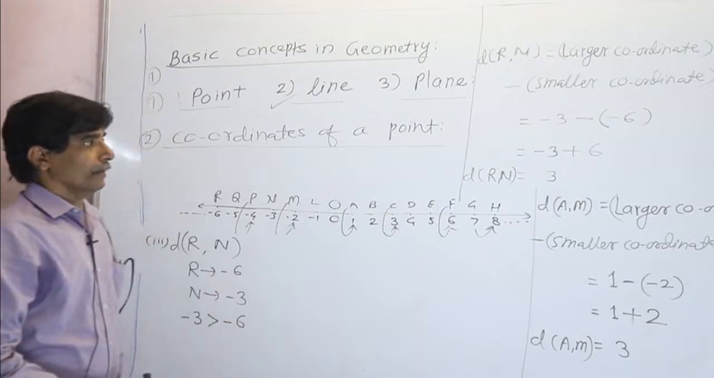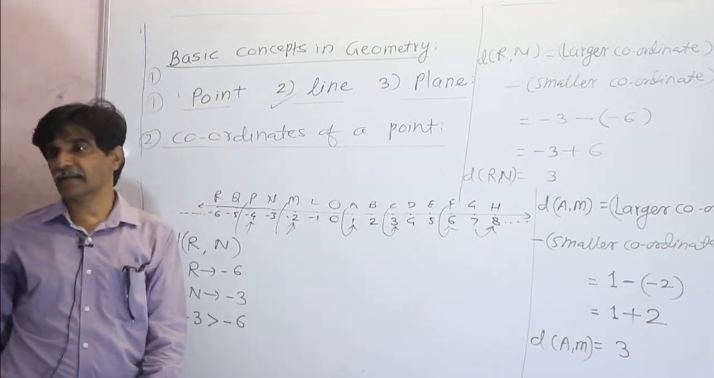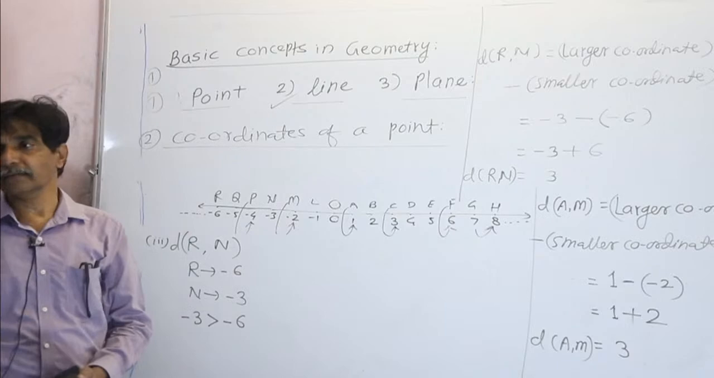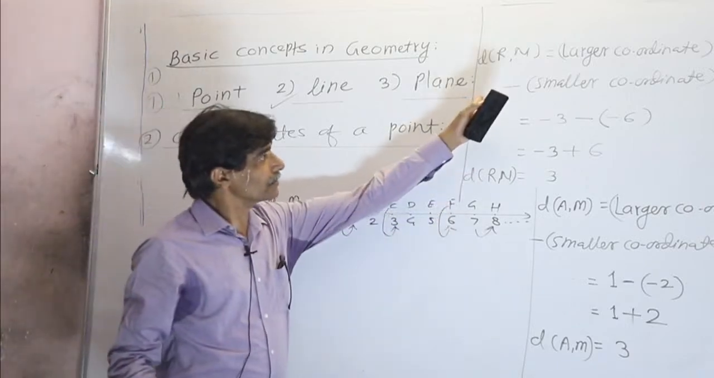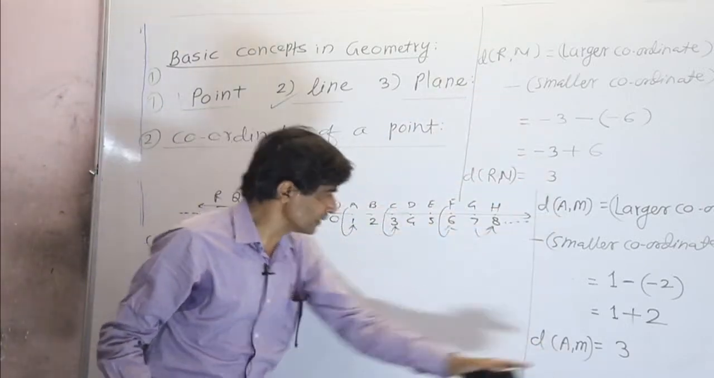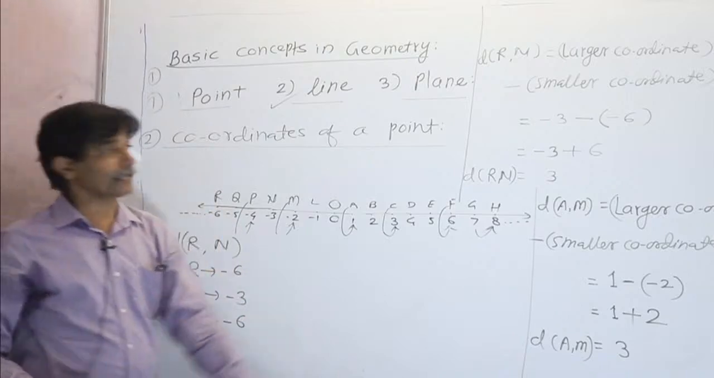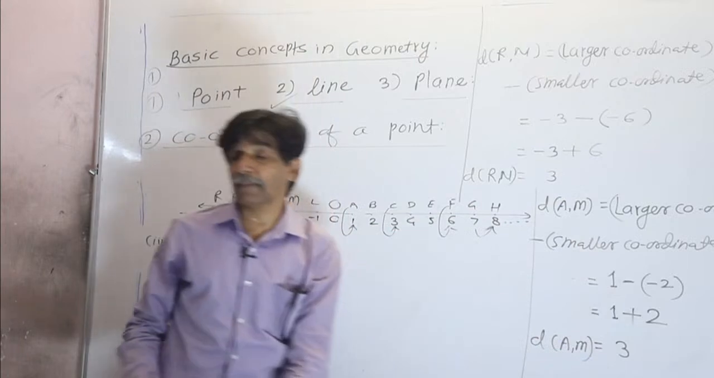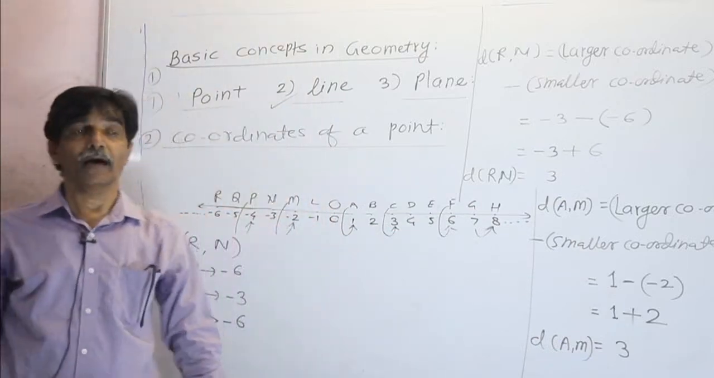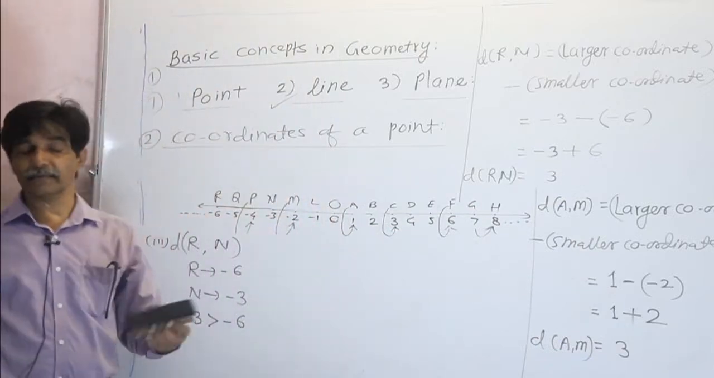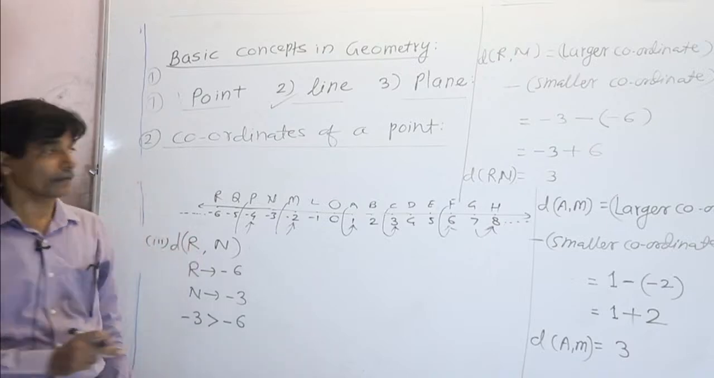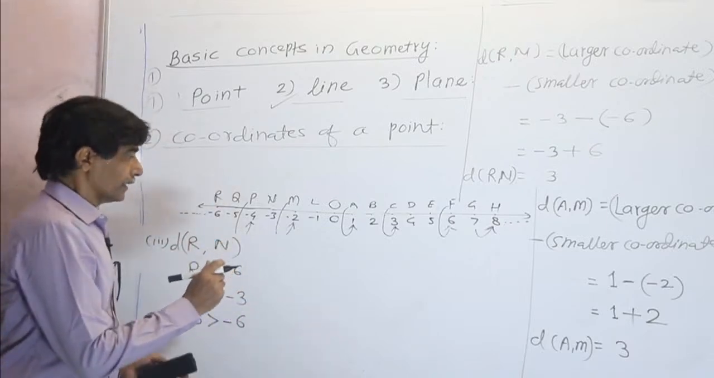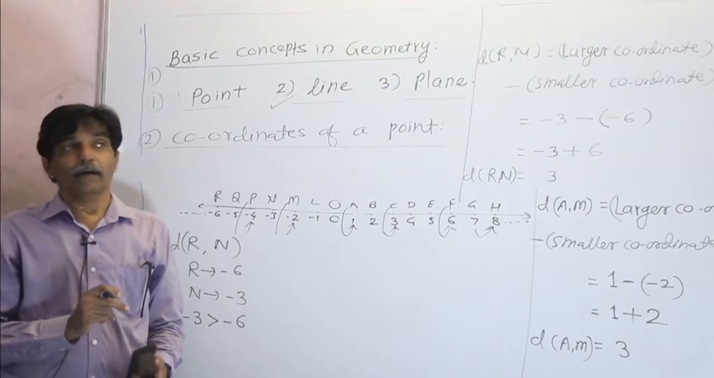Now, from these two examples, what do we understand? We understand that whenever you find the distance between points, it is always a positive real number. It is never negative. So always remember that distance is a positive real number.